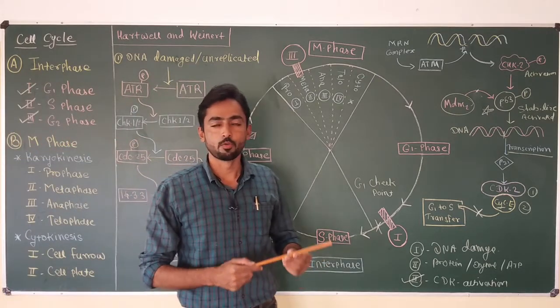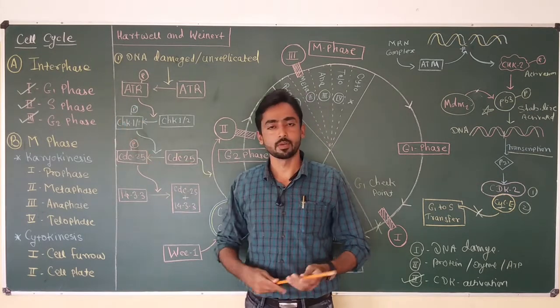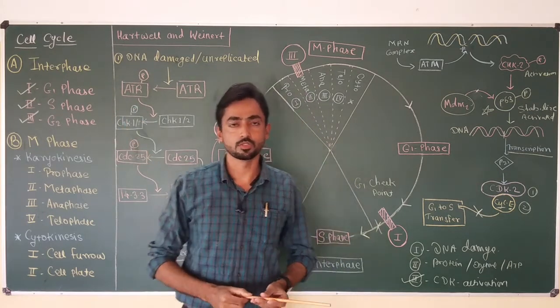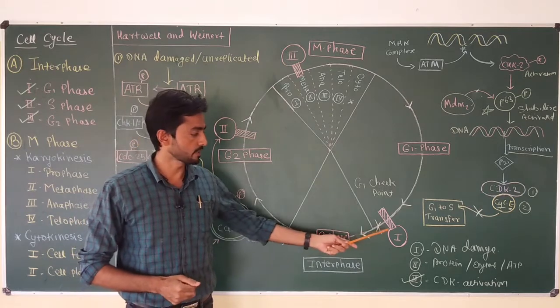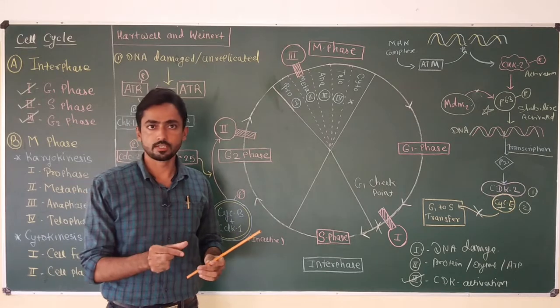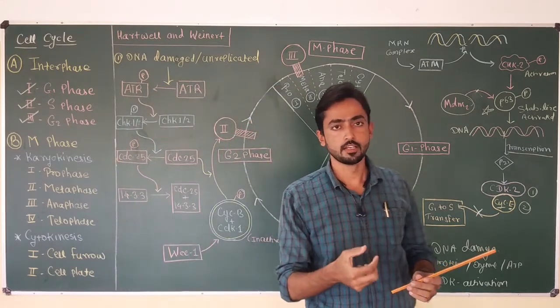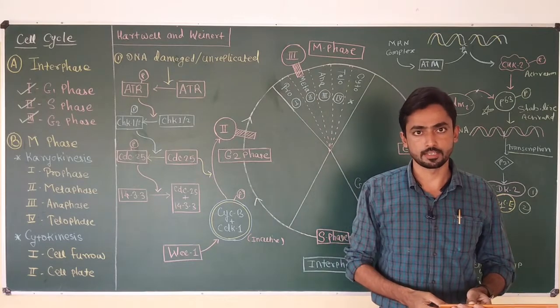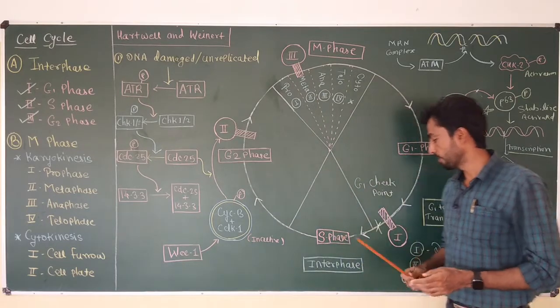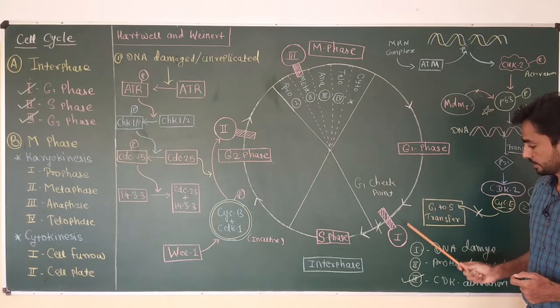Hello everyone. We have started a new video series on the topic cell cycle. In my last video, I discussed the checkpoints. These are the sites present in the eukaryotic cell which evaluate the accurate progress of the cell through different phases of the cell cycle. Actually, these are the sites where the progress of the previous phase activity is evaluated.